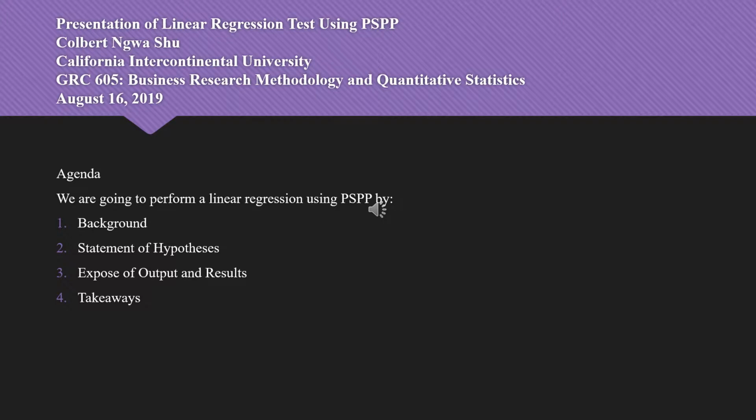We are going to perform a linear regression using PSPP, as earlier indicated, by first of all presenting a background, second of all a statement of hypothesis, and thirdly an exposé of output and results, and finally takeaways.